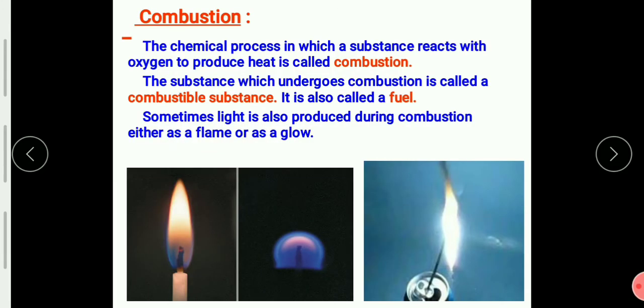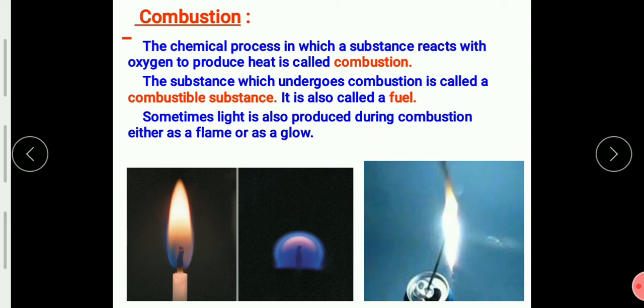Now let us understand the meaning of the word combustion. The chemical process in which a substance reacts with oxygen to produce heat is called combustion. So combustion is a chemical process, and this chemical process you have already learned in the lesson metals and non-metals. We learned how metals and non-metals were reacting with oxygen.